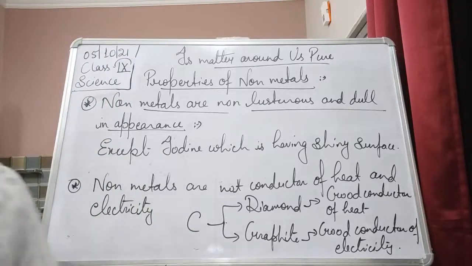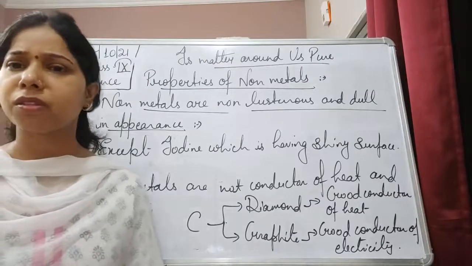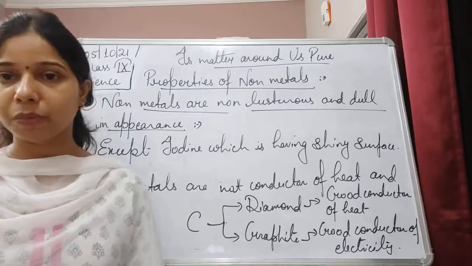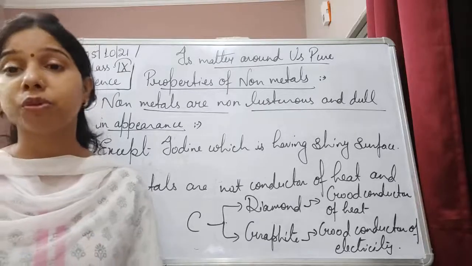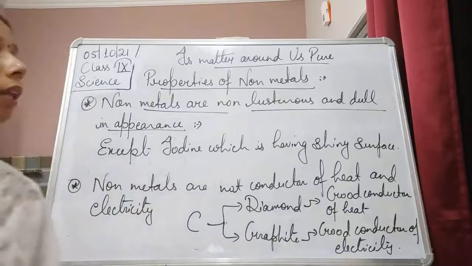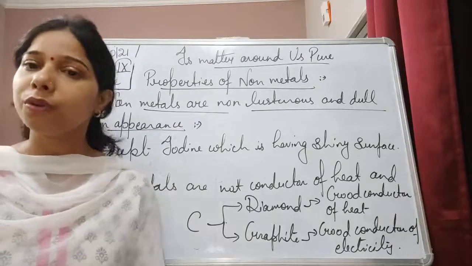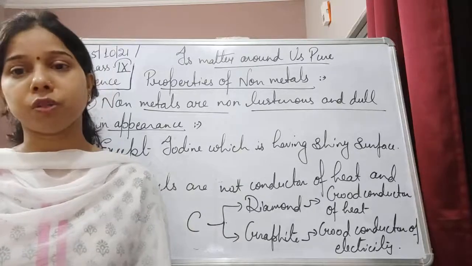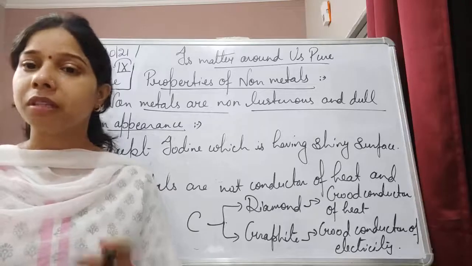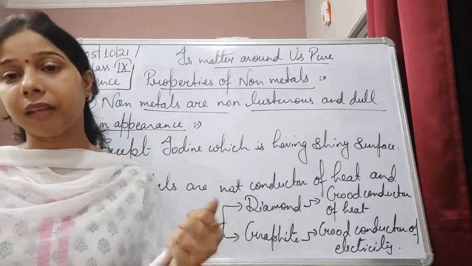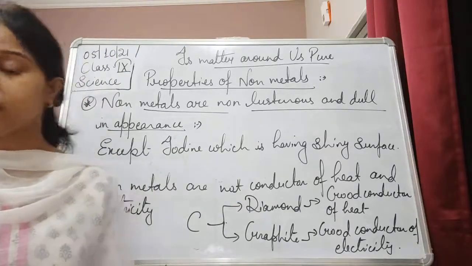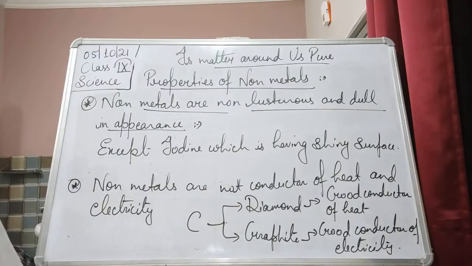Now, we have seen in case of metals, metals are generally hard, and the reason, students, is because of the bonding present in it. The bonding and everything we will discuss in the higher section, in class 10. Till then, you must know that metals are generally hard. What about non-metals? Non-metals are generally soft. You can understand by this that they are non-malleable and non-ductile. It means when hit with a strong object, they will break into pieces. So they are generally soft.